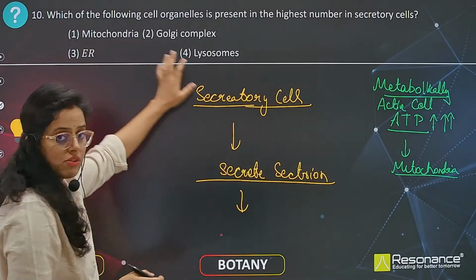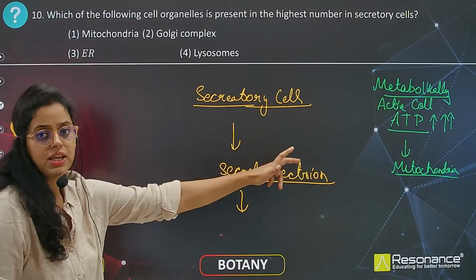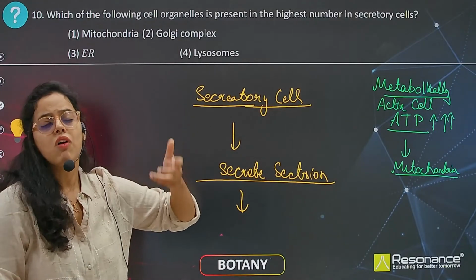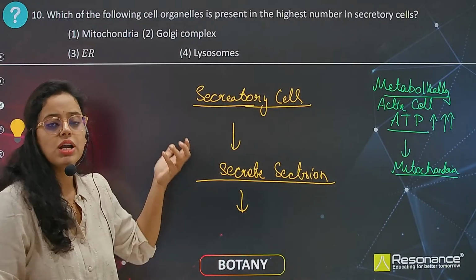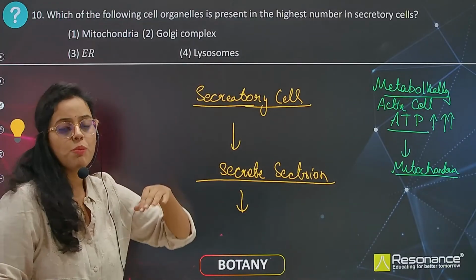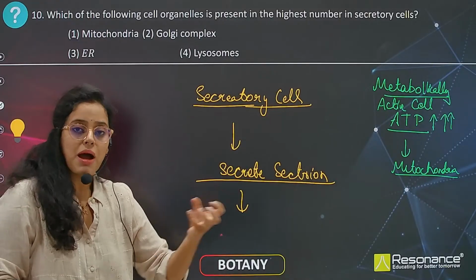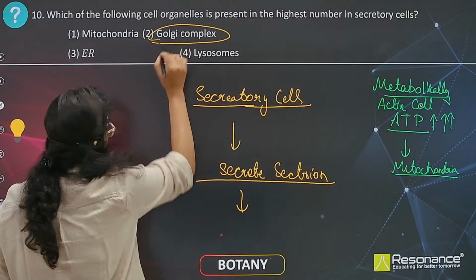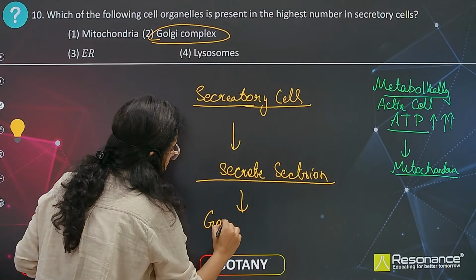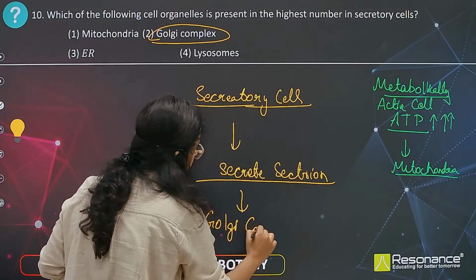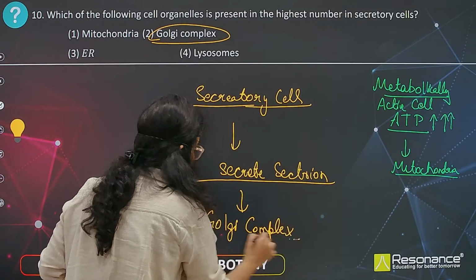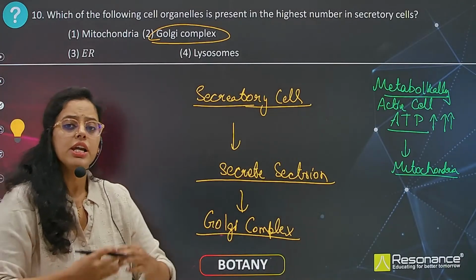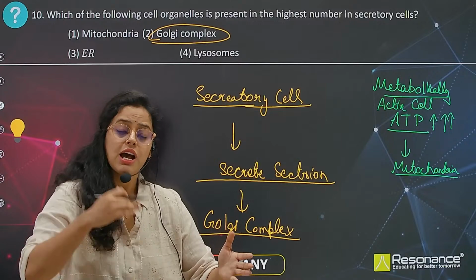Is it mitochondria? No, mitochondria is required when more ATP is required. Endoplasmic reticulum basically forms proteins or lipids. It is not involved in secretory functions. Lysosomes break down complex particles. So here the answer is going to be the Golgi complex. Golgi bodies are the ones which pack and modify substances that are coming from the endoplasmic reticulum, and they send them to different parts of the cell and outside